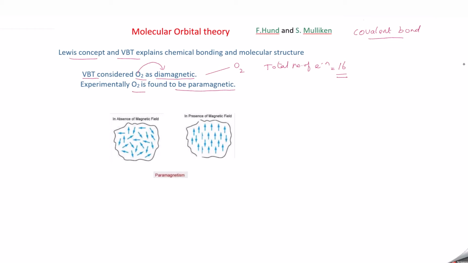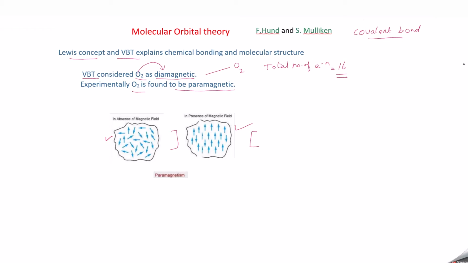In the absence of a magnetic field, these electrons are not aligned in any particular direction. But when you keep a magnetic field, a north pole and south pole, and pass liquid oxygen through it, these electrons get aligned in this way. That is what we call paramagnetism.